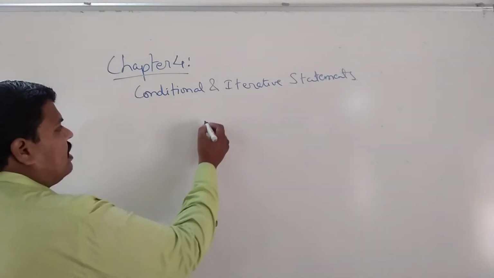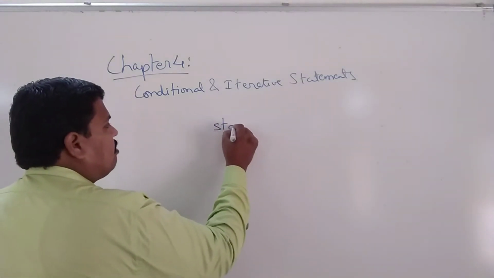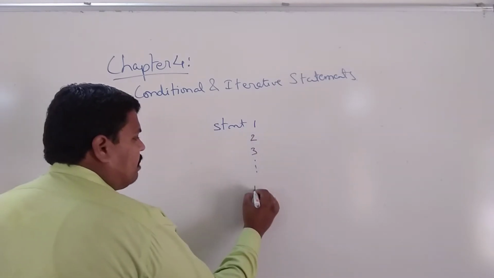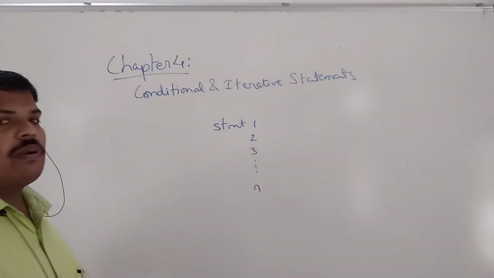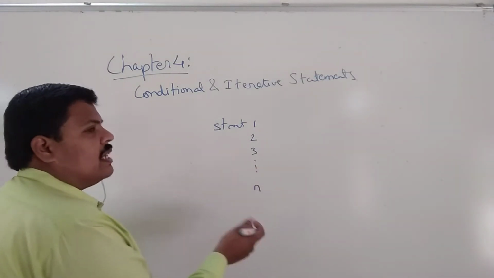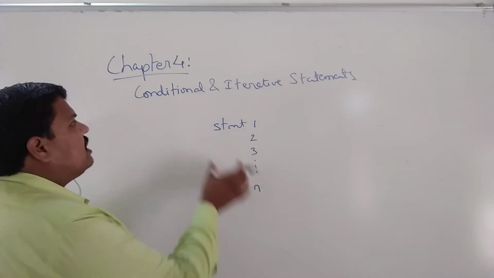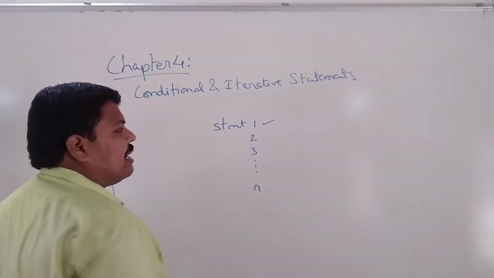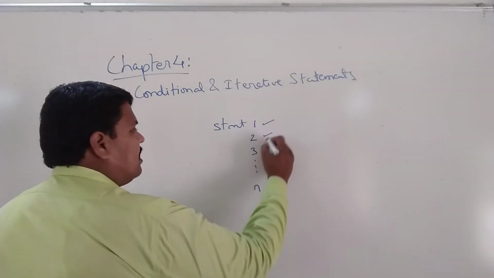For example, we have some statements: statement 1, then 2, then 3, up to, say, n. These are the number of statements in the Python program. If nothing is mentioned in the program that it is a conditional or iterative statement, then this statement will be executed first, then this, then this.